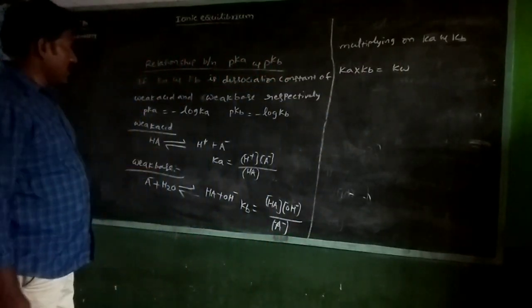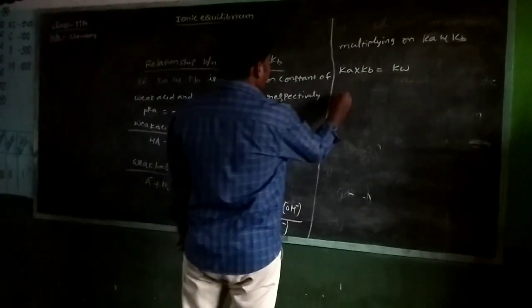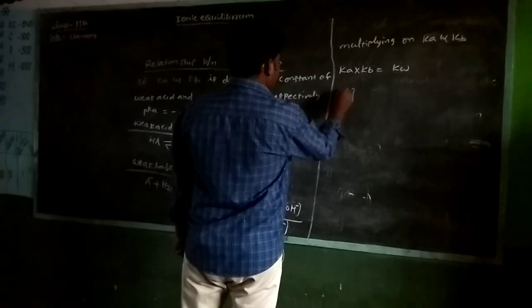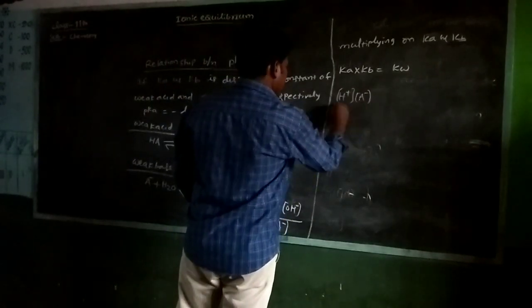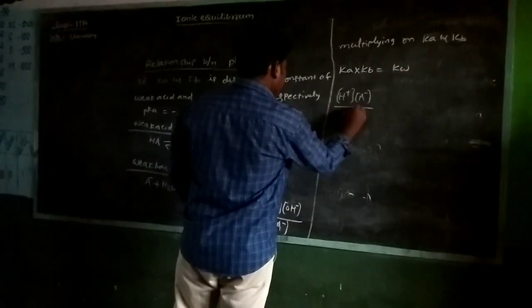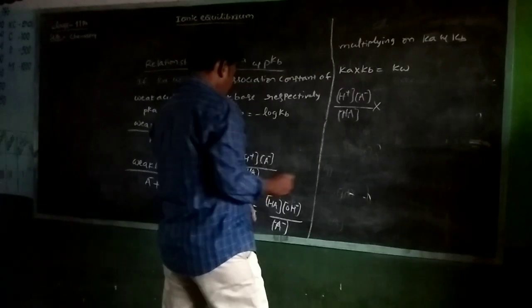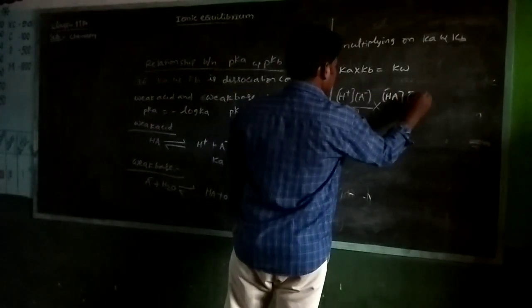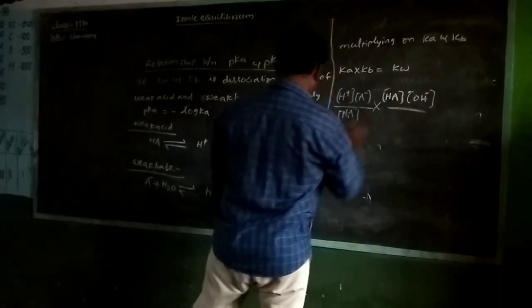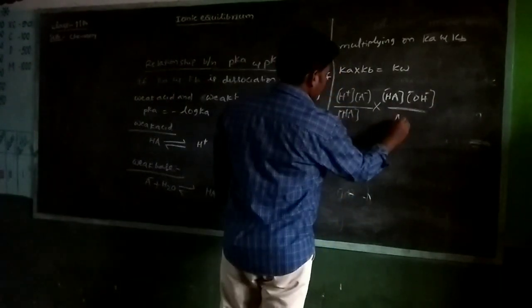Ka is H plus concentration, A minus concentration upon HA, into Kb, which is HA concentration, OH minus concentration upon A minus concentration.